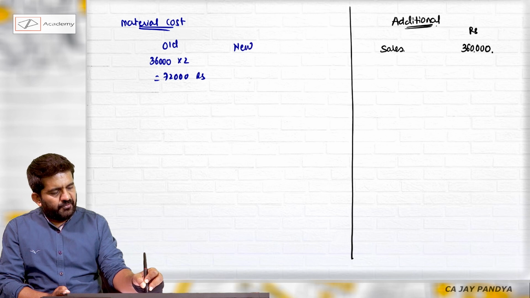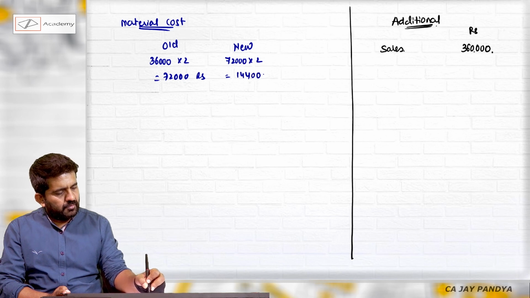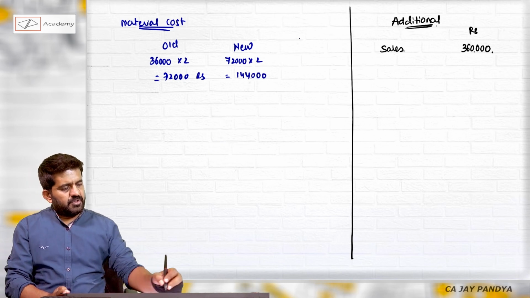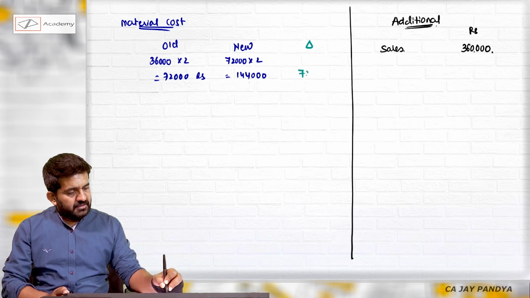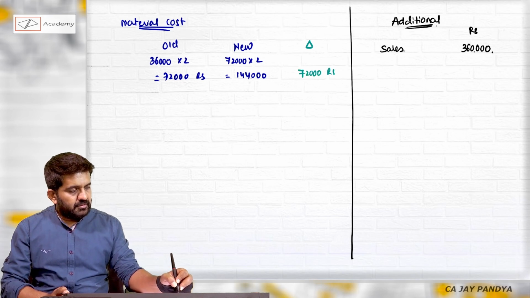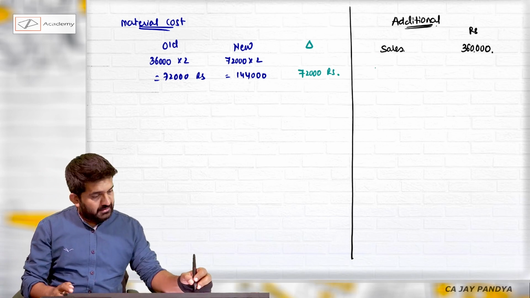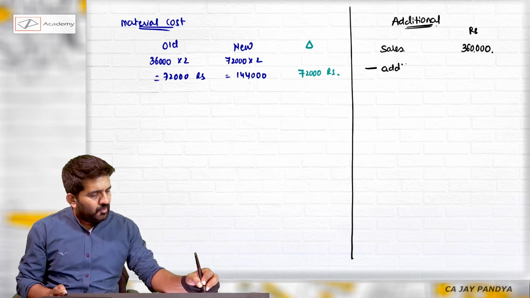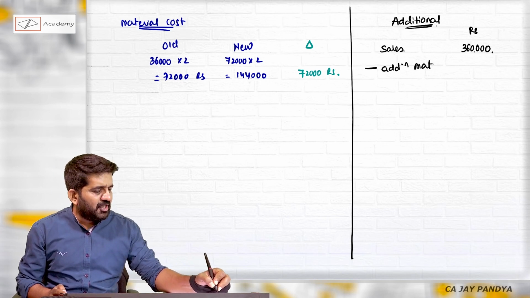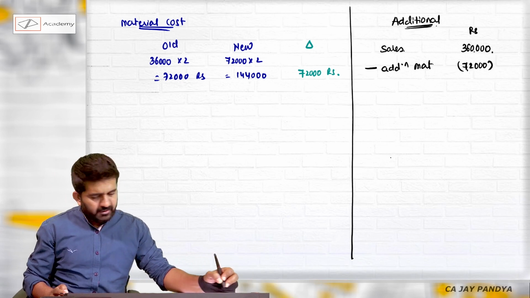In case of new, 72,000 into 2, 1,44,000. What will be difference? 72,000 rupees. What will be my additional material cost? That is only relevant for me, which will be 72,000.